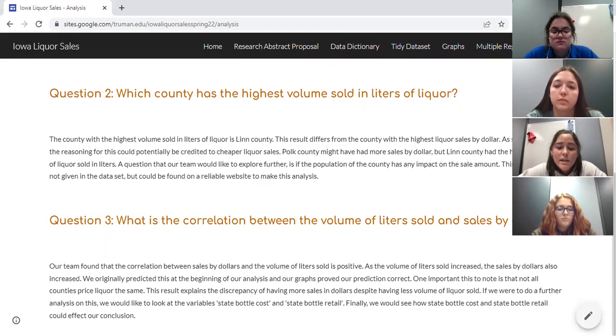One important thing to note is that not all counties' price per liquor is the same. This result explains the discrepancy of having more sales in dollars despite having less volume of liquor sold. If we were to do a further analysis on this, we would potentially like to look at variables such as state bottle cost and state bottle retail. Finally, we would see how state bottle cost and state bottle retail could affect our conclusion in the future.